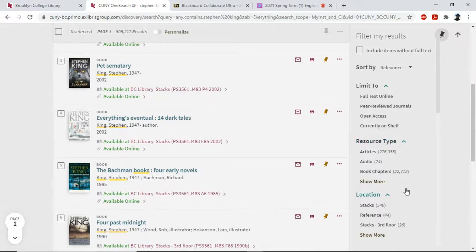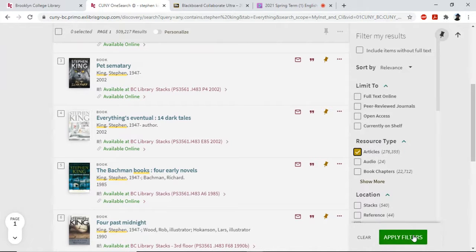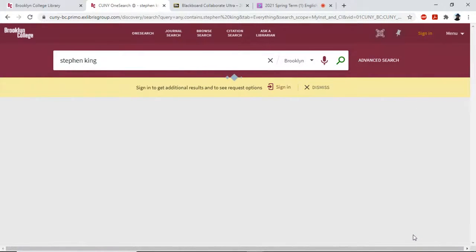So you want to get rid of that. So just to get started, I would get rid of those books and just look at articles. Click on that, see what happens. You get rid of all those novels.